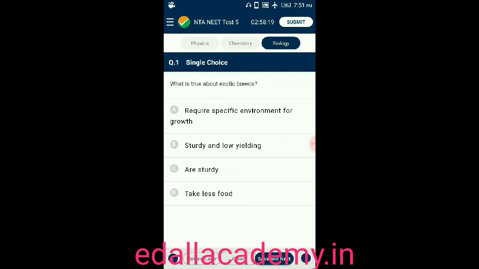Here there are 4 options given. Option A, requires specific environment for growth. Option B, sturdy and low yielding. Option C, or sturdy. Option D, take less food. So among 4 options, the correct option is 1. Exotic breeds require specific environment for growth. So that is the correct option for this question.